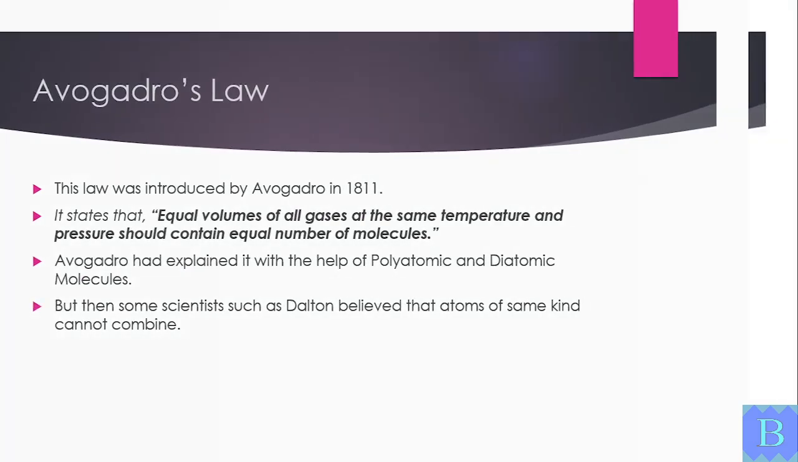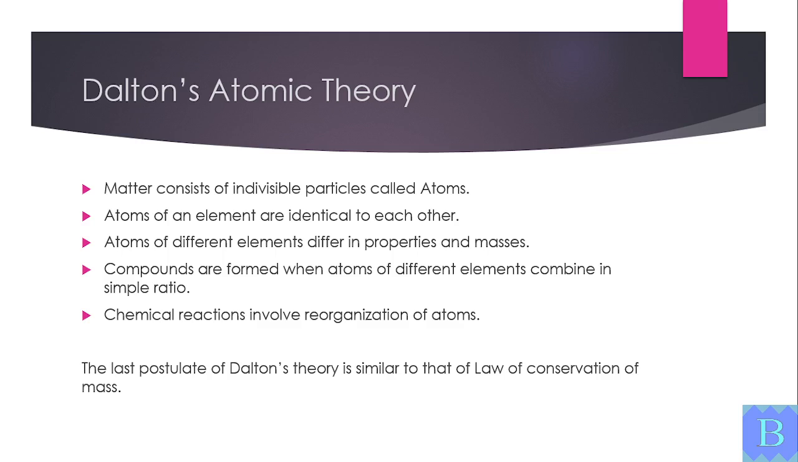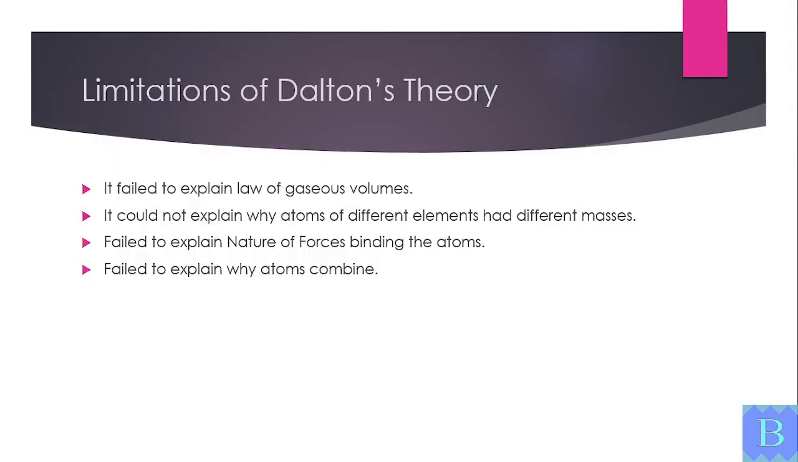Dalton's atomic theory says matter is made of indivisible atoms. Atoms of the same element are identical. Atoms combine in simple ratios to form compounds. Chemical reactions involve rearrangement of atoms. This last postulate of Dalton's atomic theory is similar to the law of conservation of mass. Limitations of Dalton's theory include that it couldn't explain gaseous volumes, atomic masses, or bonding forces.